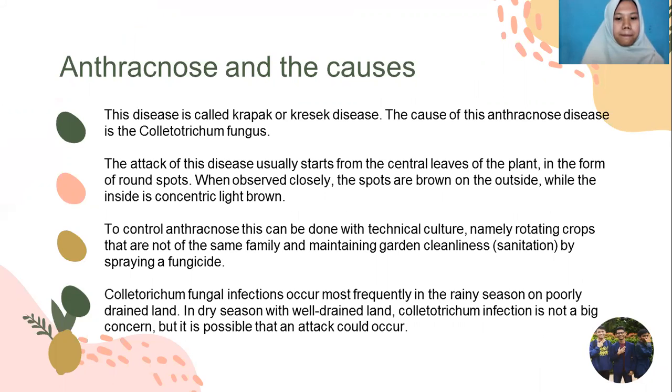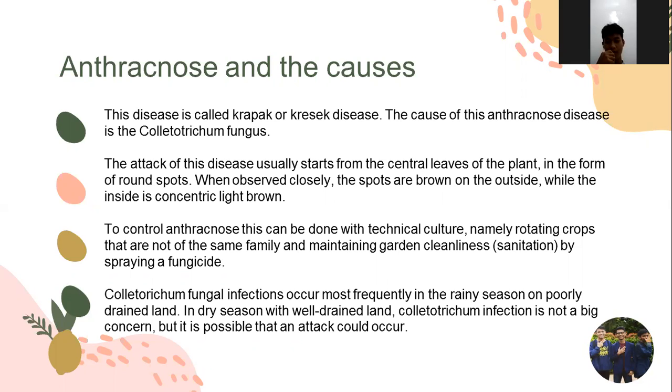Okay, the next one is anthracnose and its causes. This disease is called Krabbe or Kresek disease. The cause of this anthracnose disease is the Colletotrichum fungus. The attack of this disease usually starts from the central leaves of the plant, in the form of round spots when observed closely. The spots are brown on the outside, while the inside is concentric like brown.